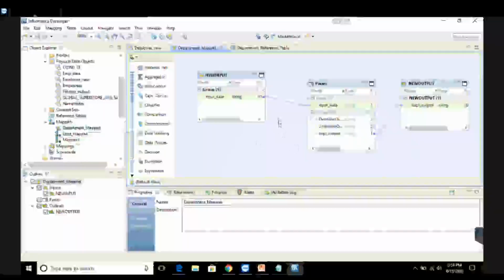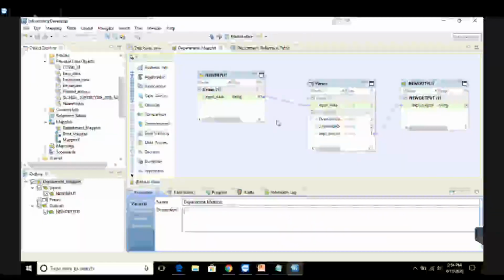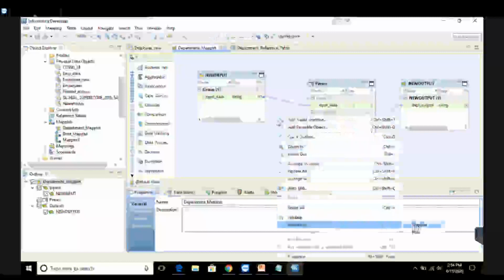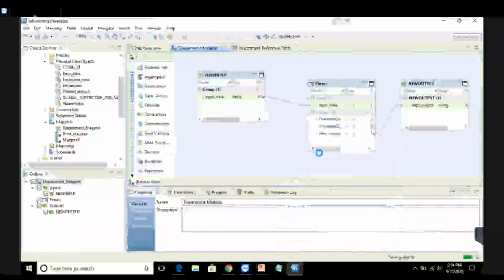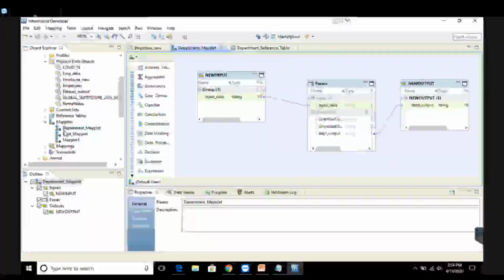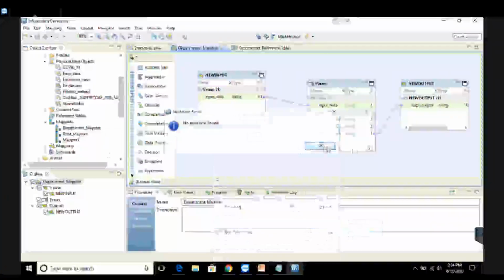If I show you back again, right click, validate as Maplet, okay, save it. Okay, so see here again department_Maplet is having a symbol of three boxes. Now it is a Maplet, but if I want to convert it into rule, I'll just go back, validate as rule and okay, save it back.